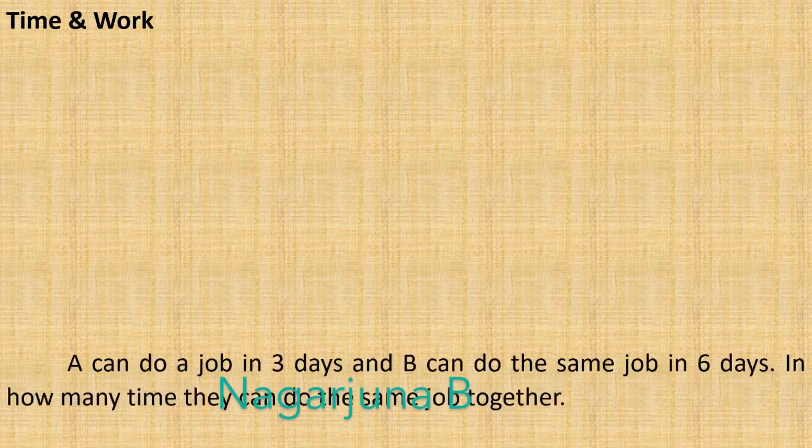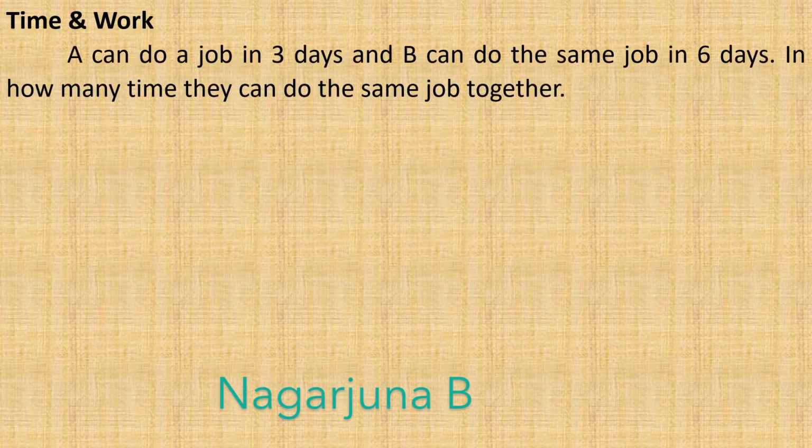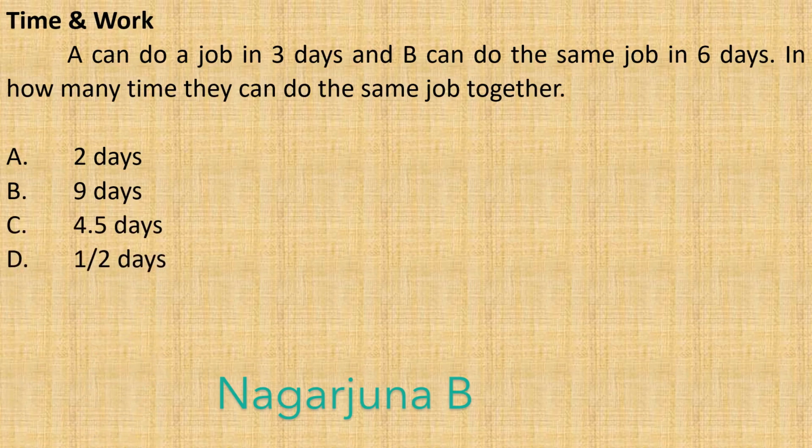A can do a job in 3 days and B can do the same job in 6 days. In how many days can they do the same job together? If A takes 3 days to complete a job and B takes 6 days to complete a job, in how many days can A and B together complete the job? The options are: 2 days, 9 days, 4.5 days and 1.5 days. Among these, the correct answer is 2 days.